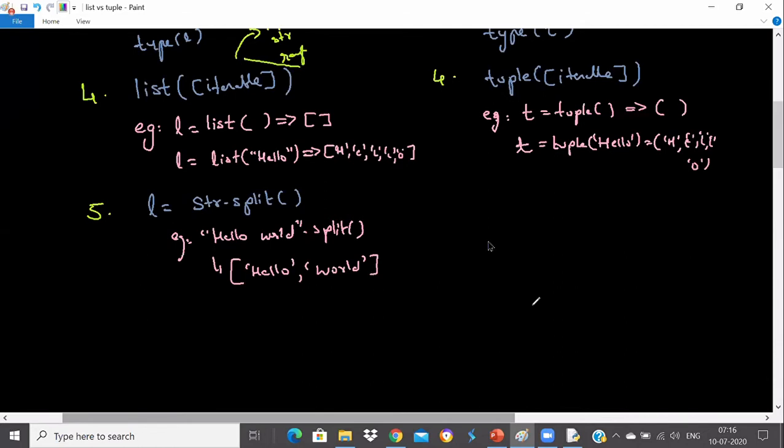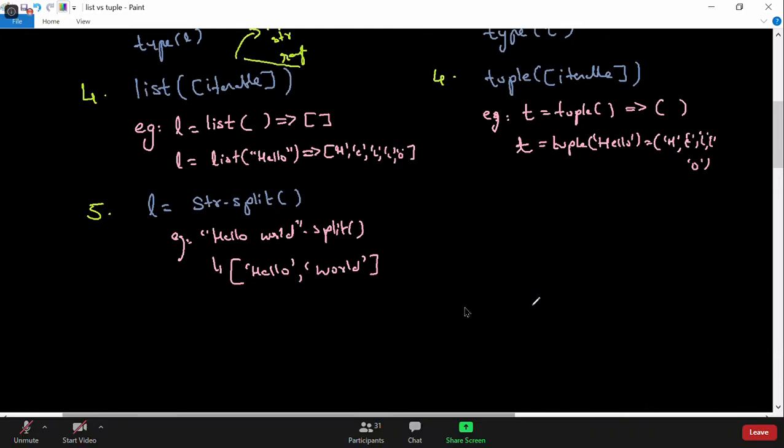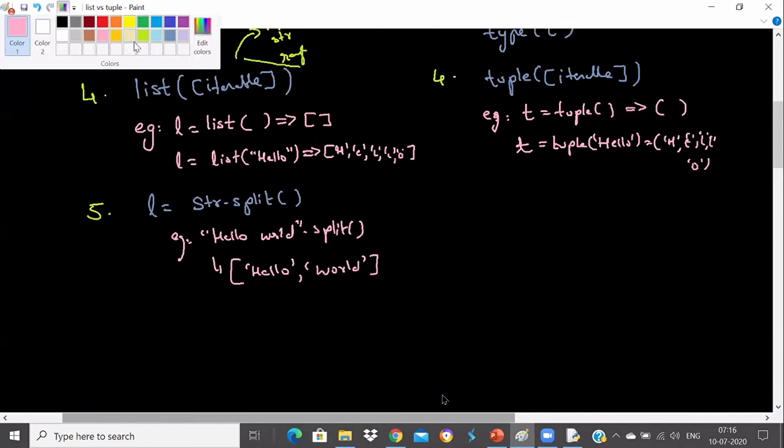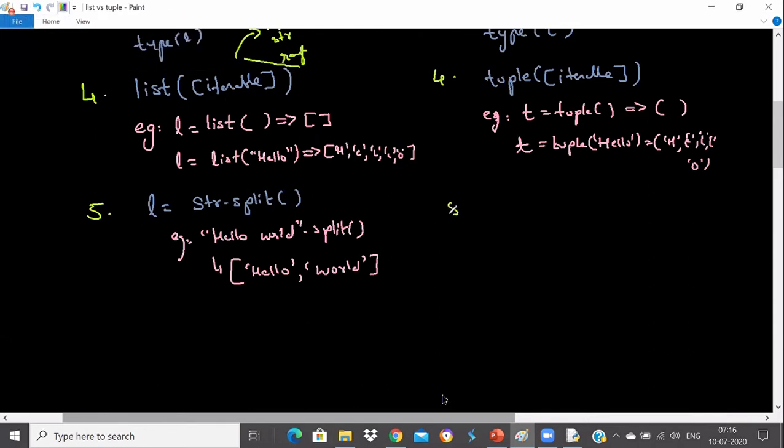Yes Satyam, the default is space. We know that we can give the separator and the maxsplit, and we can make a list out of it. We learn this split method in detail in our string class actually. Now, as we don't have any split method here, I would like to talk about something interesting. The fifth point, we're going to talk about something interesting.